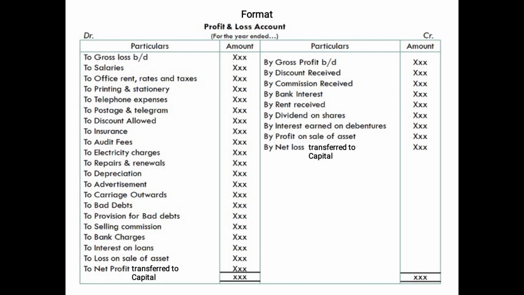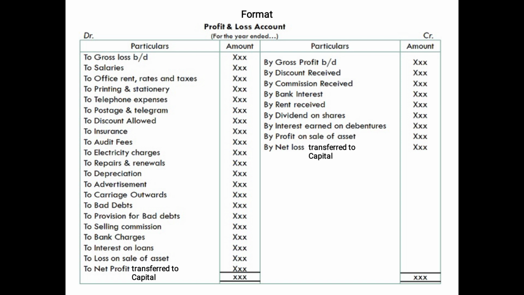And on the credit side, you can see the first item has to be the gross profit or gross loss, whichever is brought down from the trading account. On the credit side, we will bring down the gross profit. Again you can see we have written by gross profit B/D. So B/D stands for brought down. That means we are copying the amount from somewhere. We are copying the amount of gross profit from the trading account, because there we had written gross profit carried down to profit and loss account. Therefore we are bringing it down here.